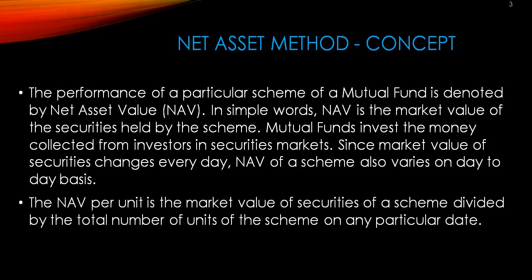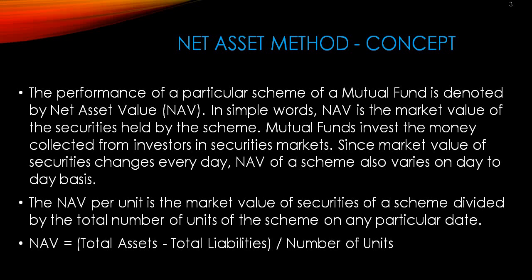The NAV per unit is the market value of securities of a scheme divided by the total number of units of the scheme on any particular date. NAV is equal to total assets minus total liabilities divided by number of units.